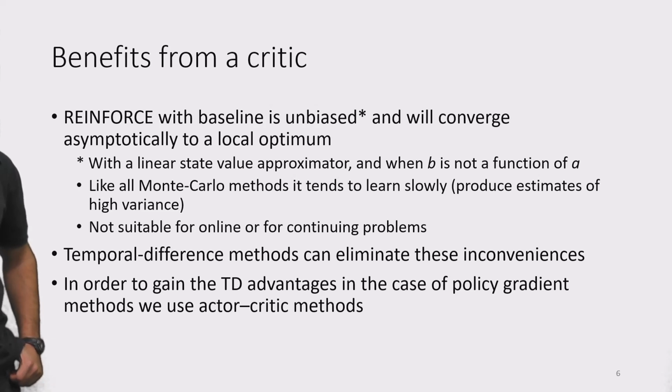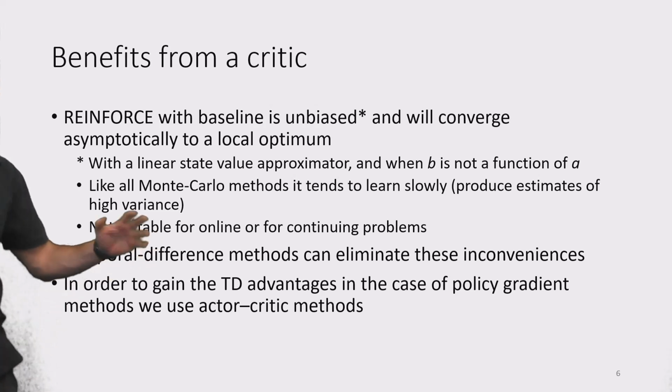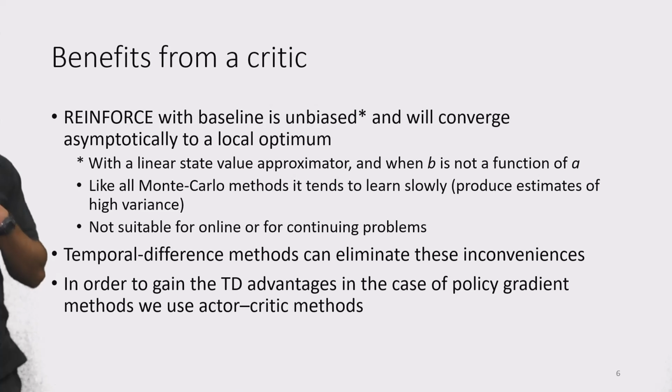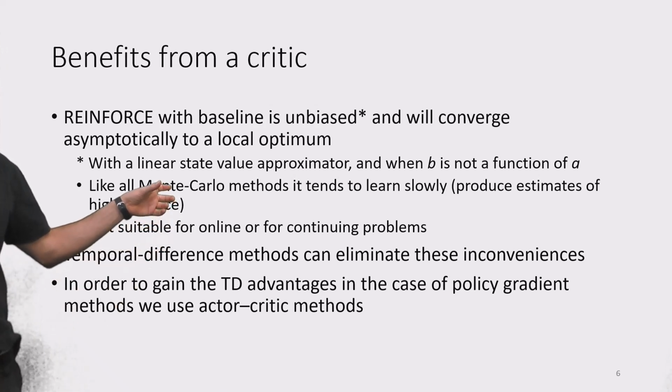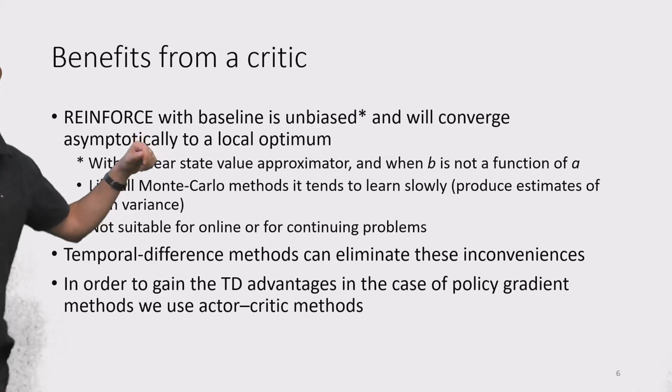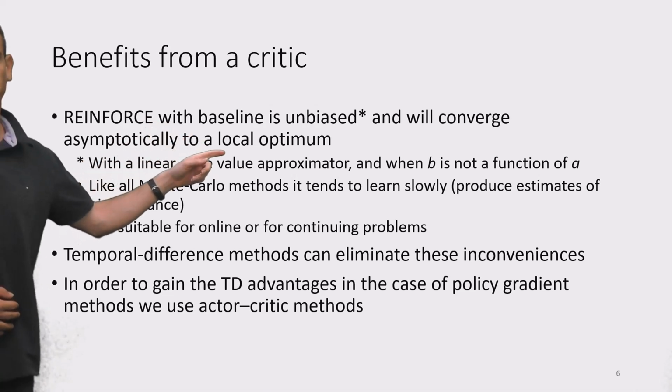So indeed, let's discuss the benefits from a critique. We saw previously that reinforce with a baseline is unbiased, right? In some cases, with a linear state value approximator, and when B is not a function of A, so we had some restrictions on the choice of the approximator and how we set the baseline function.